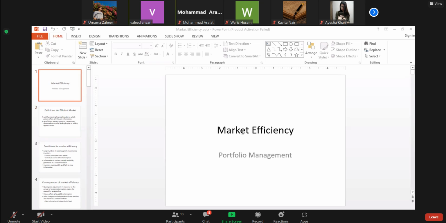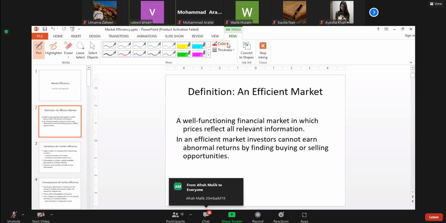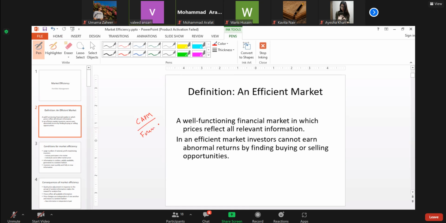That concept is known as market efficiency. You know that market efficiency is one of the most important concepts in finance. Like the models we have discussed, CAPM and other models, the foundation of these models is based on it.